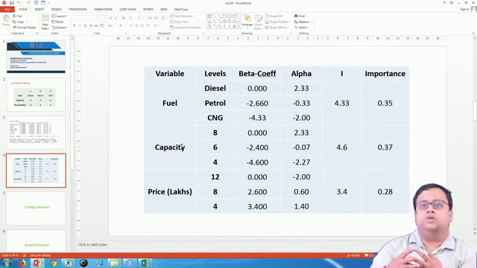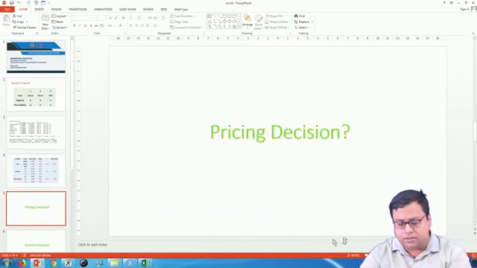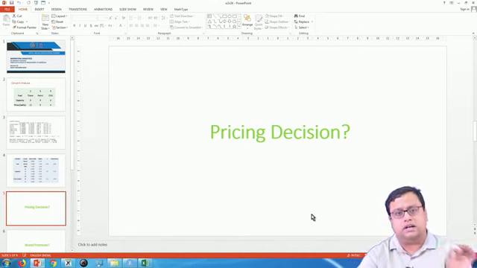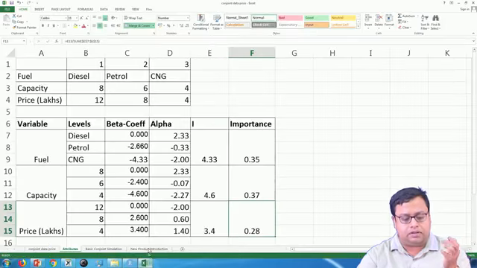Now, I will show you there are lots of different things that we can do using this conjoint analysis, and there are 3-4 things. The first thing that I will talk about is something called a pricing decision. So, how I can use this particular thing to decide the price of a product. One thing is simple here. So, let us say keeping everything the same,